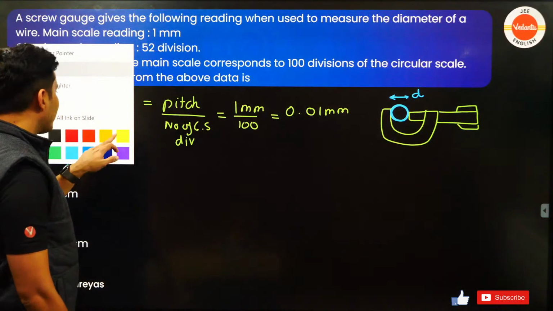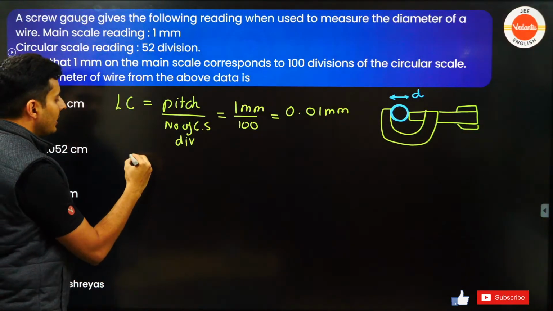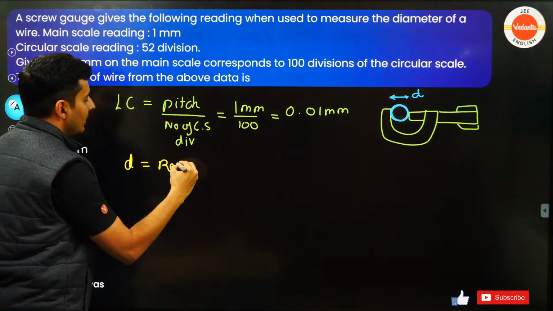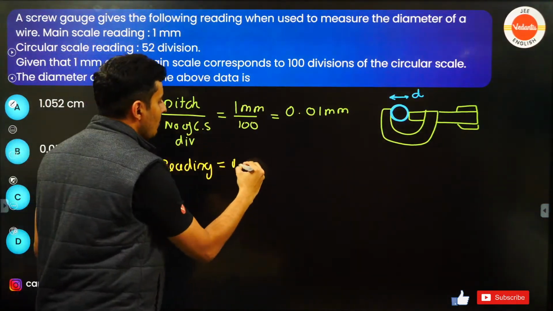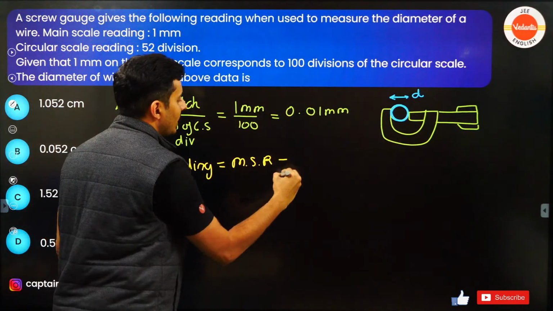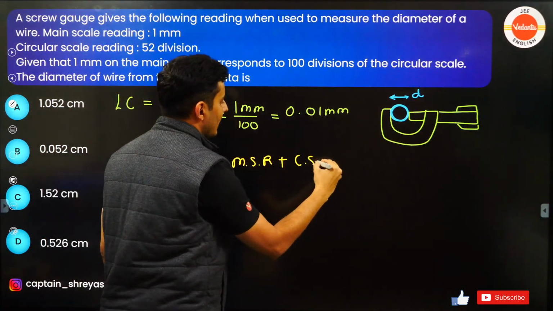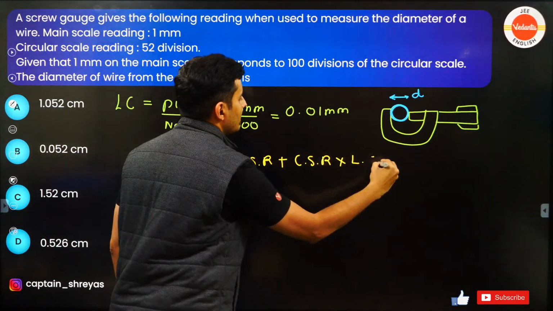Now the final reading, D, of that particular screw gauge will be the main scale reading plus the circular scale reading into the least count.